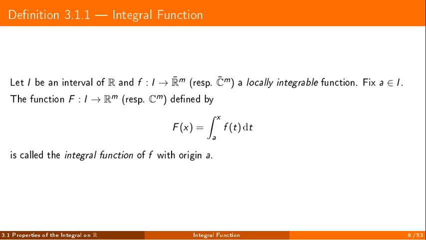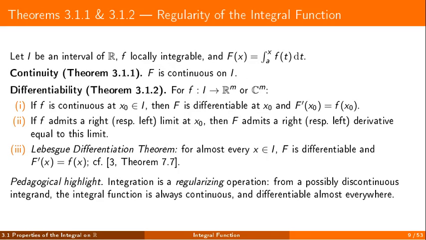Fix a locally integrable function, choose one endpoint, and let the other vary. What you get is the integral function. The starting function may be quite irregular, discontinuous, unbounded near a point. The integral function built from it is far more regular. Integration smooths things out, and the next slide makes that precise. The key idea to carry away is that integration acts as a regularizing operation. The precise statements are summarized on the slide.